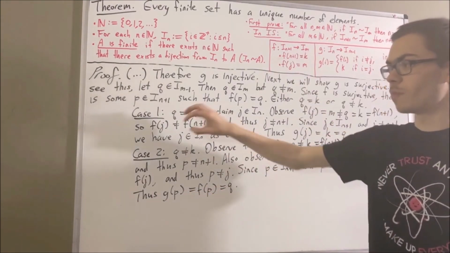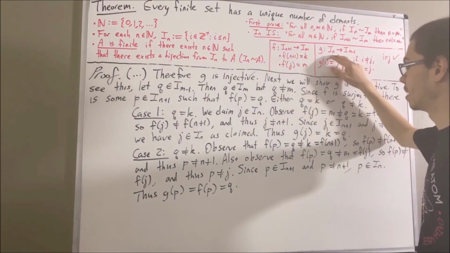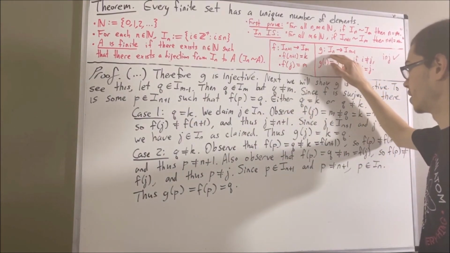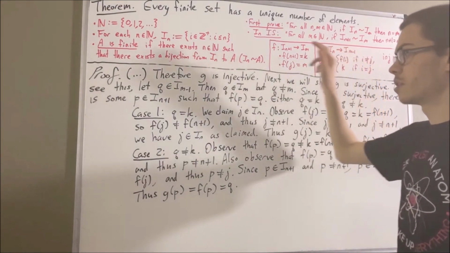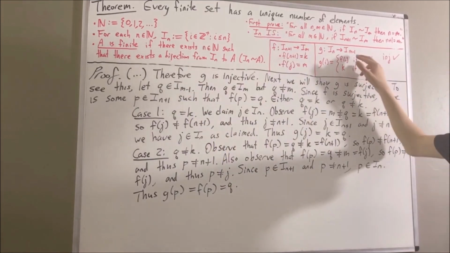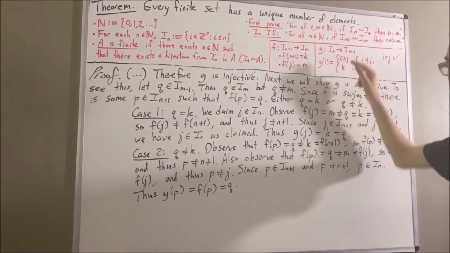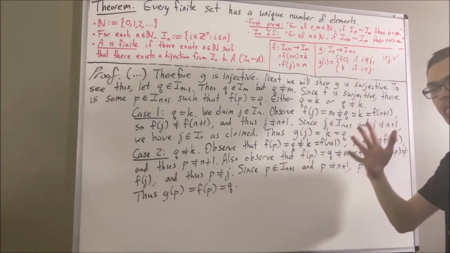So, no matter what case, we have that there is an element t in I_n such that g of t is equal to q. Since q is an arbitrary element of I_{n-1}, we have that for all elements q in I_{n-1}, there is an element t in I_n such that g of t is equal to q. This proves that g is surjective.